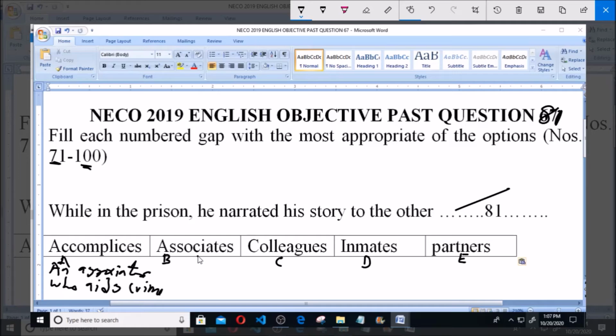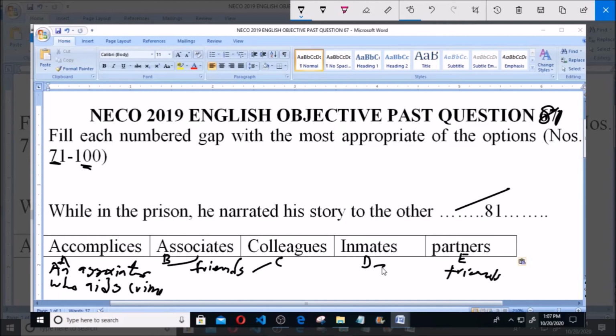The associate is almost the same with accomplice, although associates also have a different definition called friends. So colleagues is the same as friends. Then partner is also the same as friends.